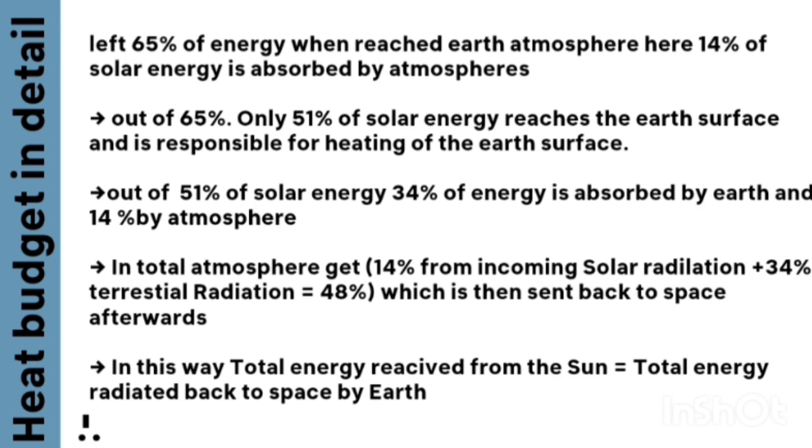In this way, the total energy received from the sun is equal to the total energy radiated back to the space by earth. Hence, there is a balance in the incoming solar radiation and outgoing terrestrial radiation. This is known as heat budget of the earth.